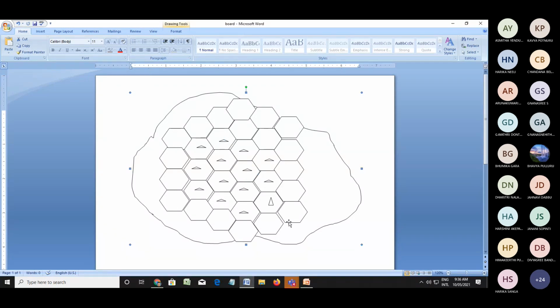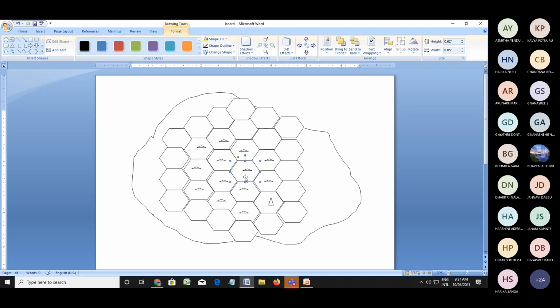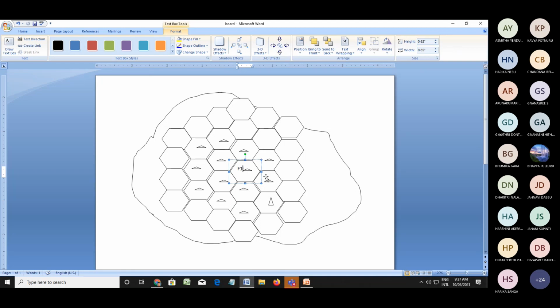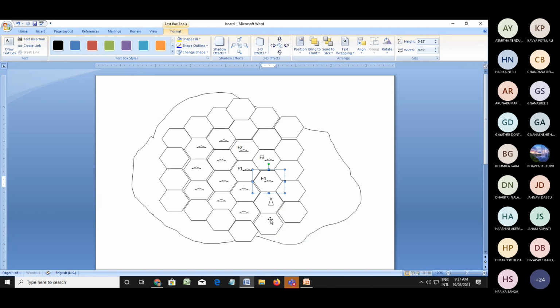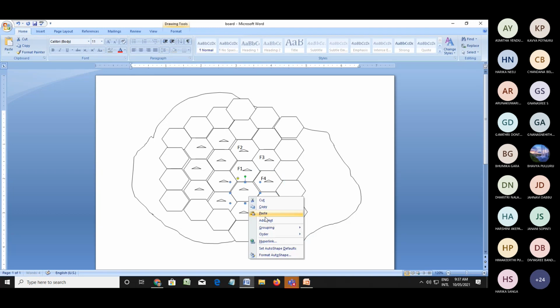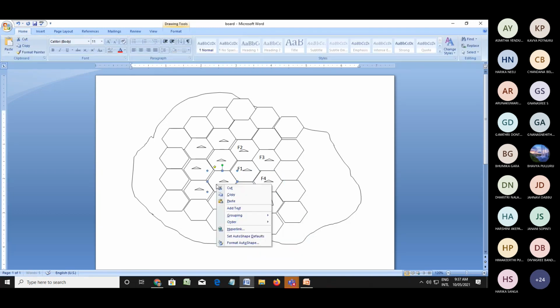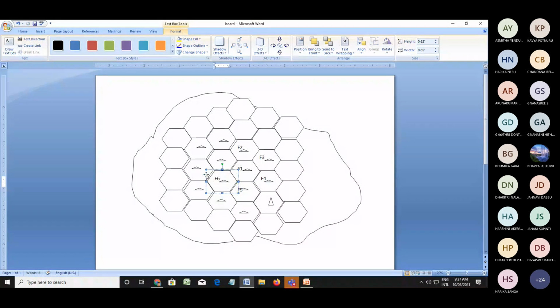Once we draw these base stations, we have to fix one frequency for each base station. Suppose here I am applying F1, F2 frequency, F3, F4 frequency, F5 frequency, F6, F7, F8,